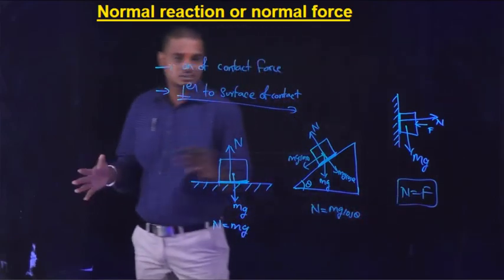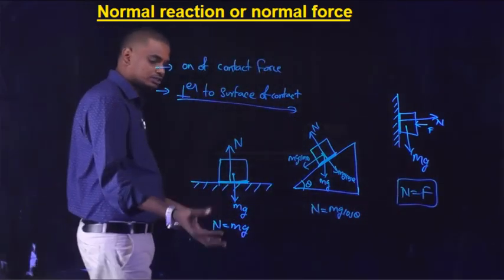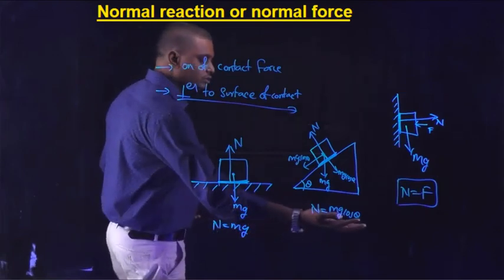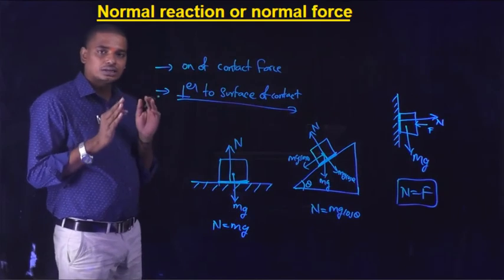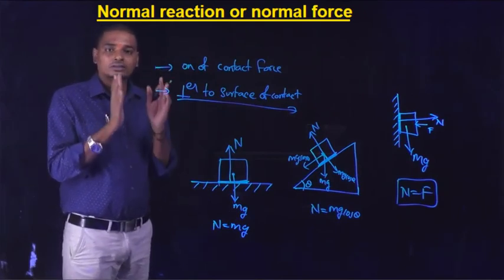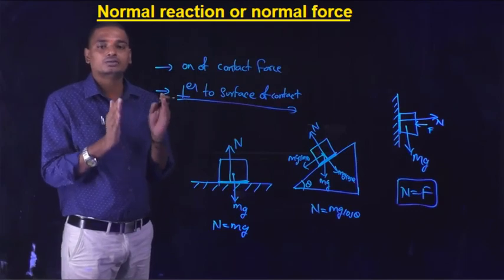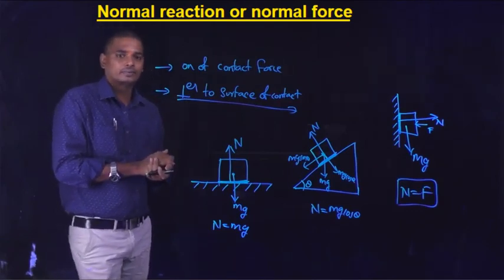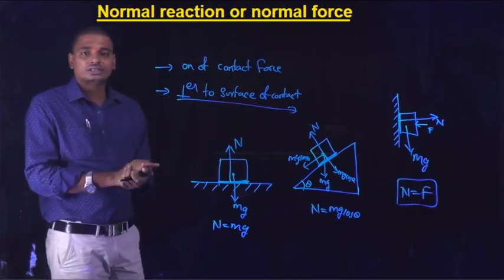So in the three cases, in equilibrium, N is equal to mg, N is equal to mg cos theta, and N is equal to F. Just remember the one important thing: the normal reaction is always perpendicular to the surface of contact. Okay, so this is the end of our session.